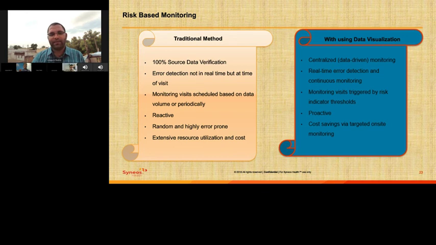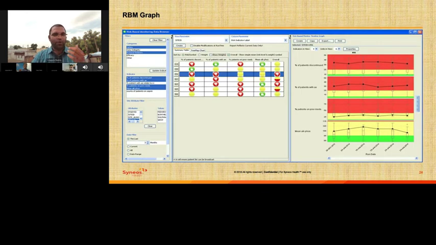Next slide, please. So in this risk indicator graph, you can see site-wise percentage of patients discontinued, percentage of patients with adverse events, percentage of patients with previous medications, and so on. The first part of the graph shows different symbols with colors, and this color identification shows the risk factor. Red shows high risk, yellow shows medium risk, and green shows low risk.